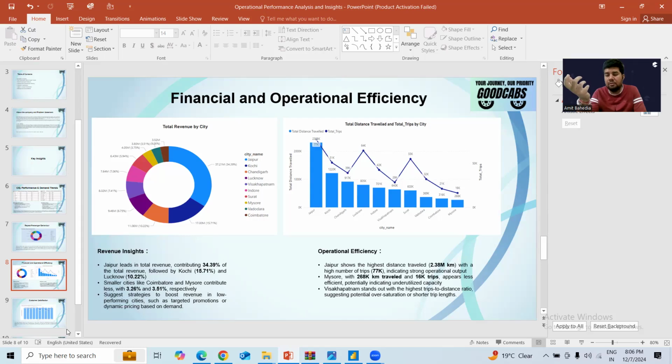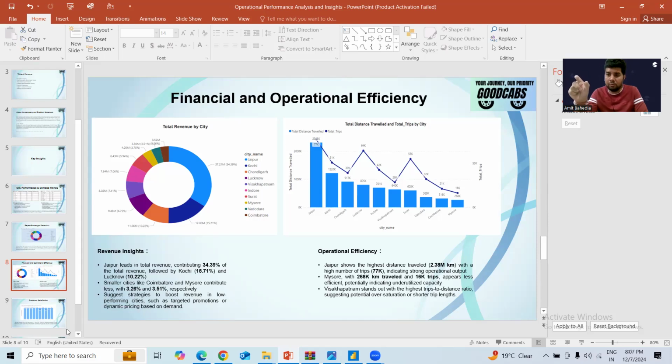We can easily understand. So there should be like that. The company has to see both the trips and the distance. Both matter a lot, even for the driver. If we see these things from the driver's point of view also, it is important for the driver to have a good proportion of the total distance traveled as well as the total trips.